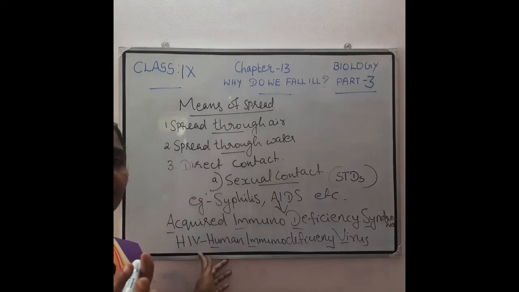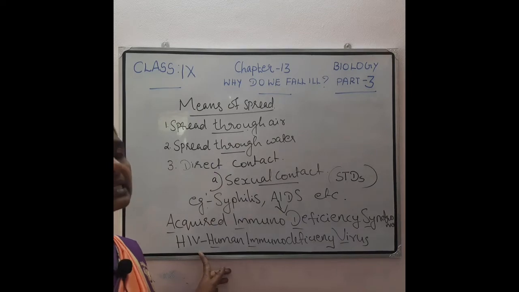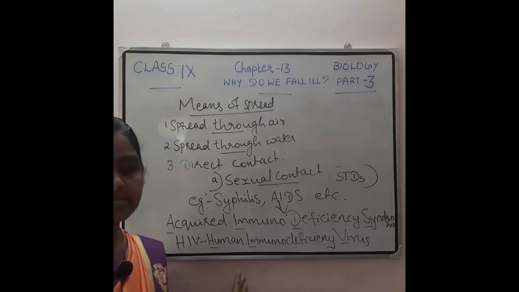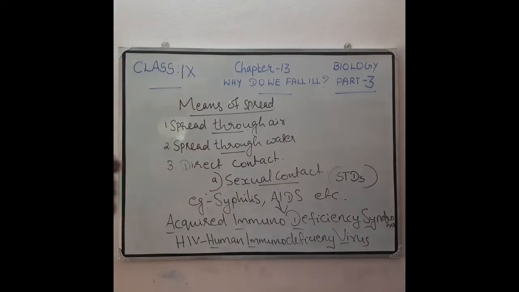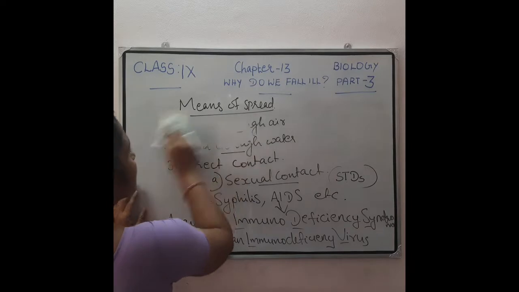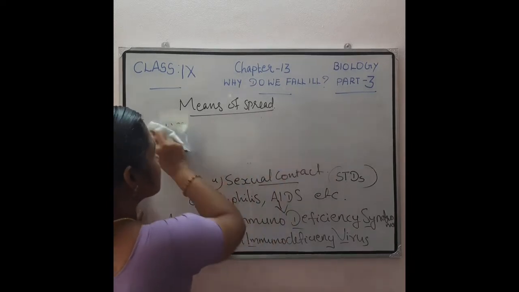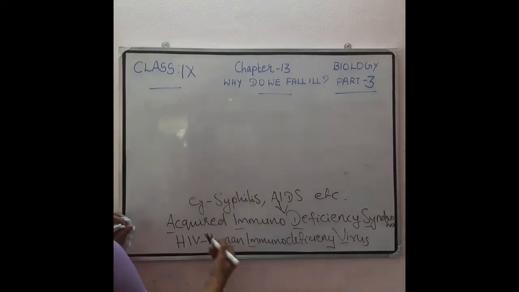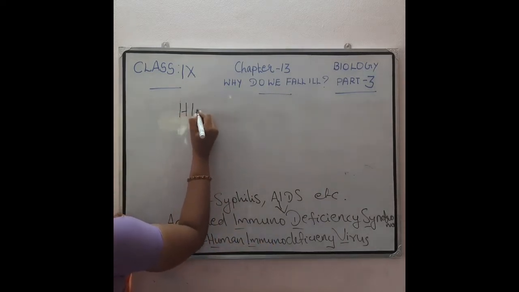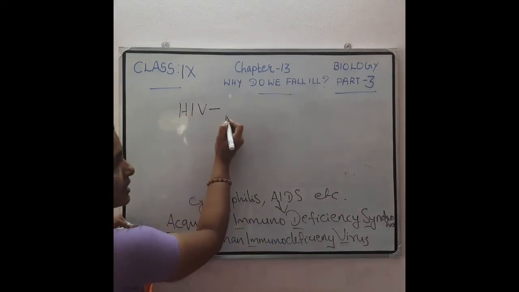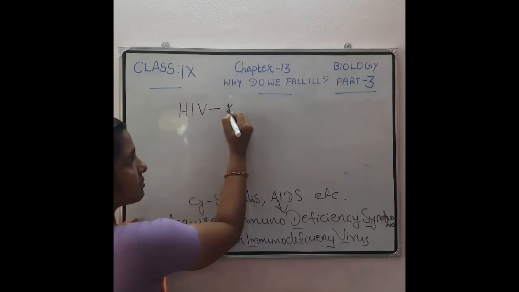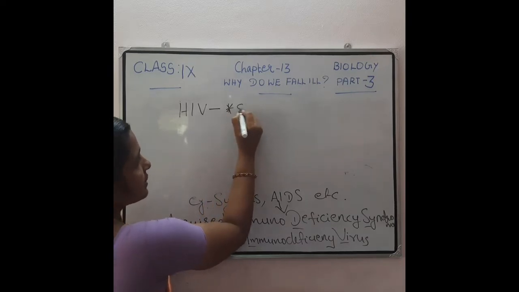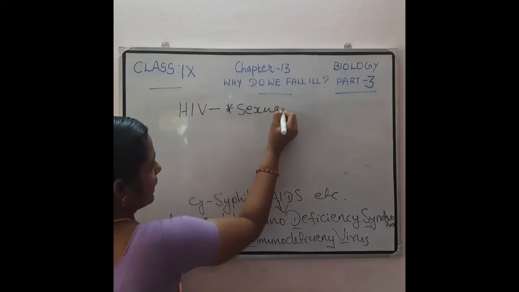Then there are some other ways also. Which are the different ways in which HIV transmits from an infected person to a healthy person? First one is by direct, that is by sexual contact.